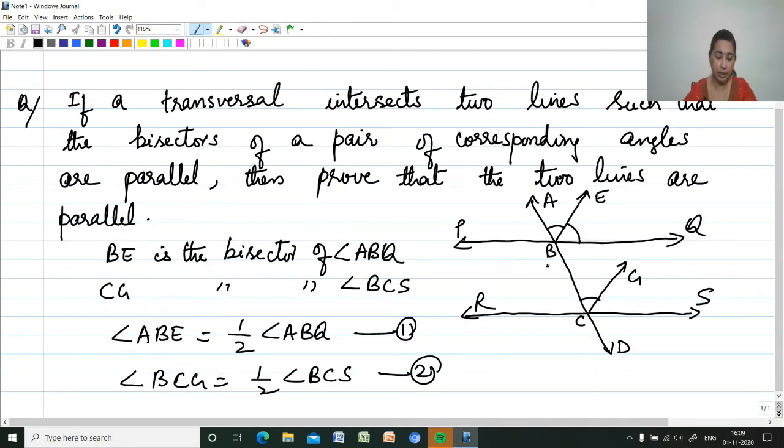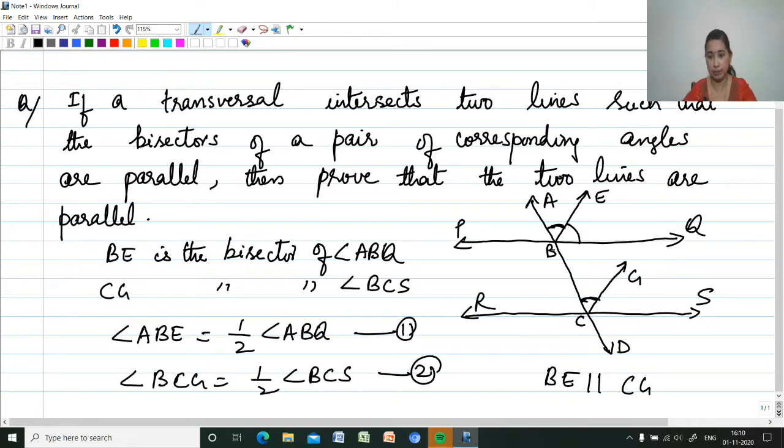But BE and CG are parallel. That is given. BE is parallel to CG. So if they are parallel lines and AD is the transversal, we can say that angle ABE will be the same as angle BCG, by the corresponding angles axiom.